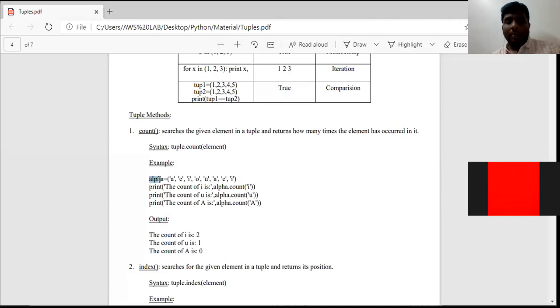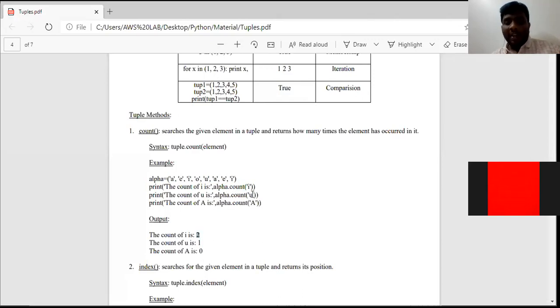See, alpha is a tuple name. Equal to is the assignment operator, and these are all the elements of the tuple. I am asking the interpreter to print alpha dot count. What is alpha? Alpha is a tuple name. Dot is an operator, count is a predefined function, and I am giving the element I. So check here, in these particular elements, I is repeated how many times? The element I has been repeated 2 times, right? So our output will be 2.